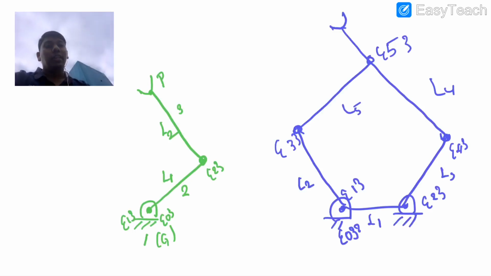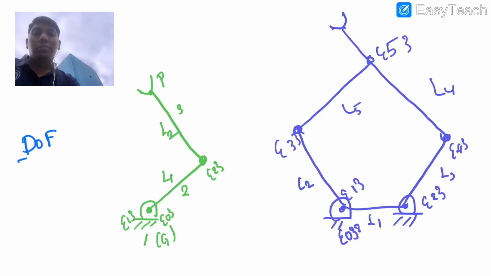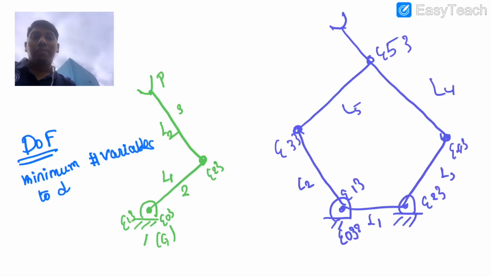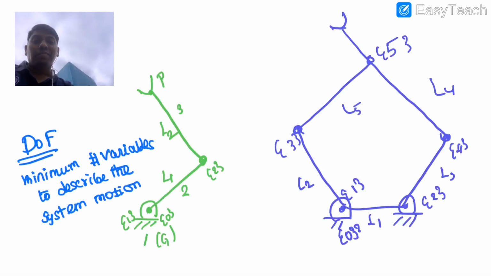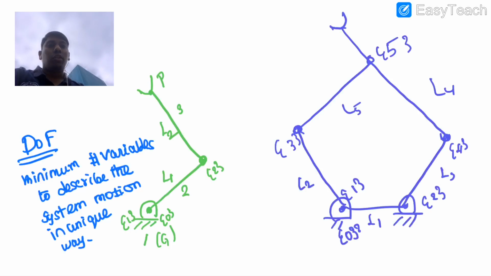So now I am interested in understanding the system. So we'll come back to what is degree of freedom. Degree of freedom is the minimum number of variables to describe the system motion. I am talking in terms of mechanics, in a unique sense. If that is the case, what would be the system motion here?